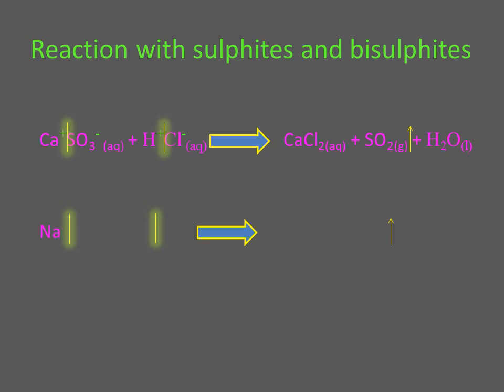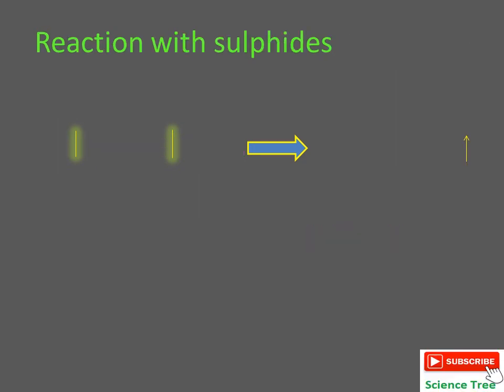In the second reaction, I am using bisulfites. So in bisulfites, only the replacement of carbon with sulfur is taking place. So here sodium bisulfite is reacting with hydrochloric acid, and in the product we will get sodium positive and chlorine negative to form sodium chloride, a very common salt. Sulfur dioxide will evaporate and water will form. So I hope now all these equations are clear to you.